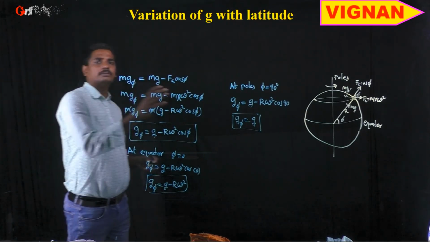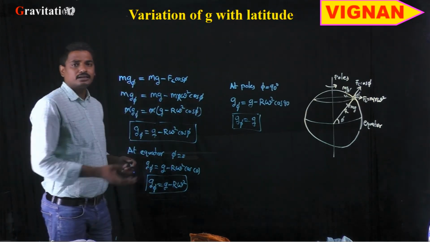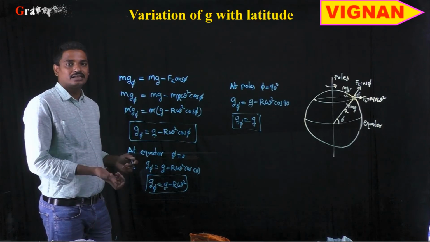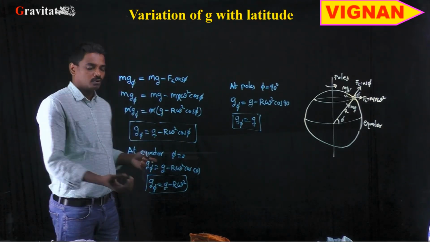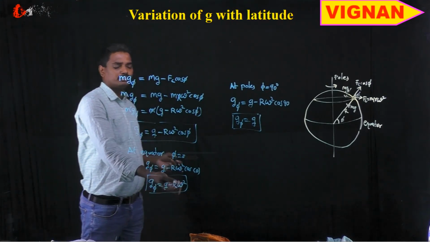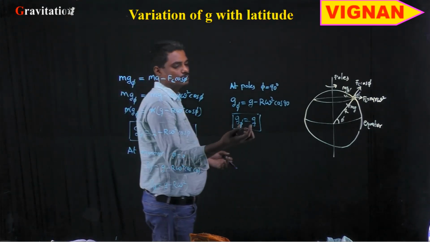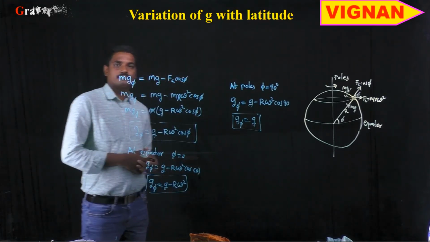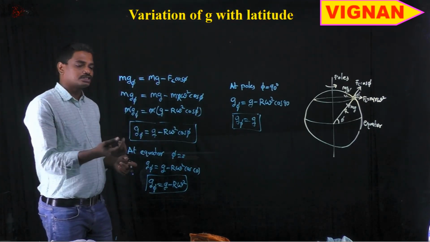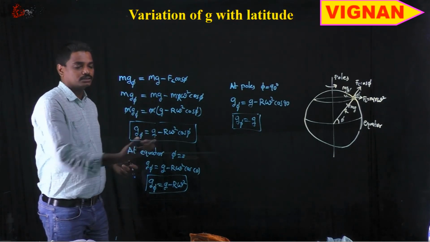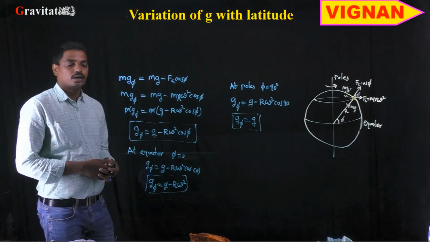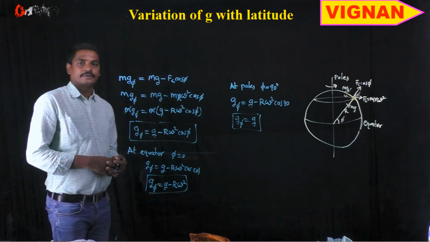When you come to the equator, it will be decreasing, slightly less than at the poles. So at the equator g is equal to g minus R omega square, whereas at the poles g phi is equal to g. So the mathematical expression for the variation of g with latitude is g phi is equal to g minus R omega square cos phi.